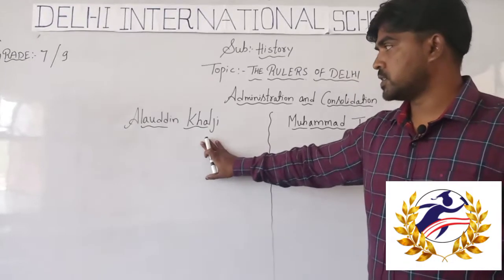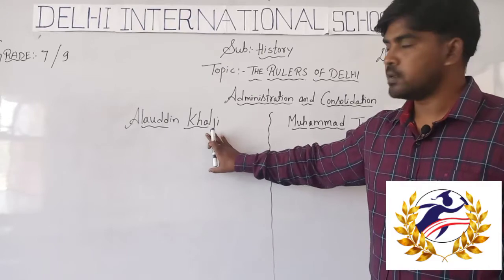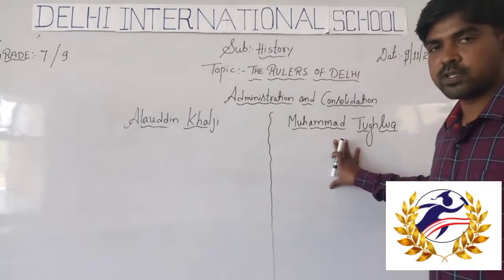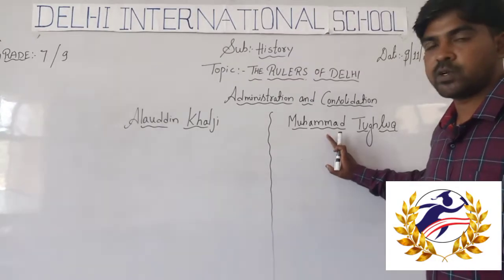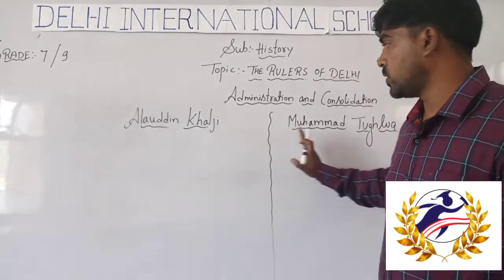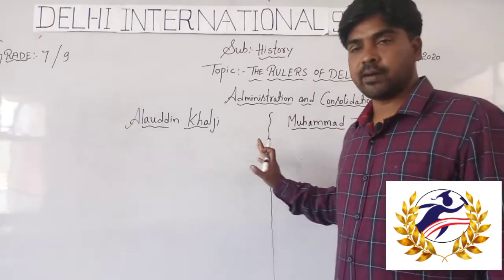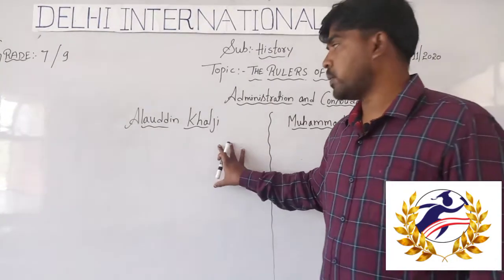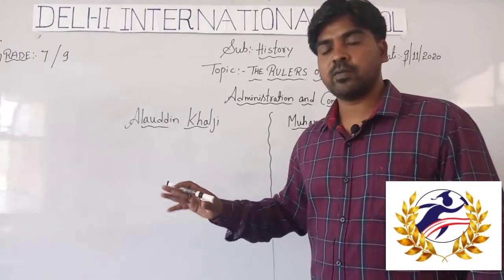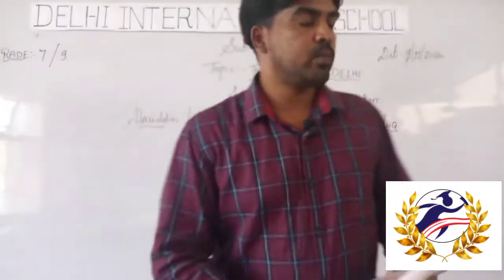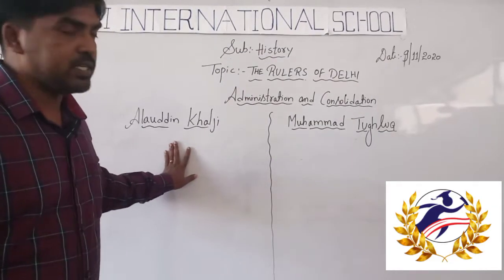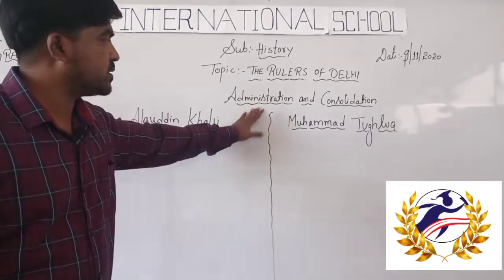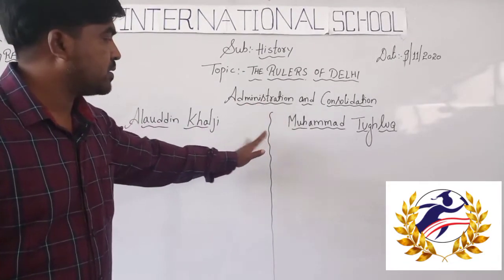For example, Alauddin Khalji was a ruler of Delhi associated with the Khalji dynasty, and Muhammad bin Tughlaq was a ruler of Delhi associated with the Tughlaq dynasty. So both are two different dynasties in two different eras. What were the problems they faced, and how did they manage the administration whenever they faced problems? Both the Tughlaq and Khalji dynasties had a similar type of administration.